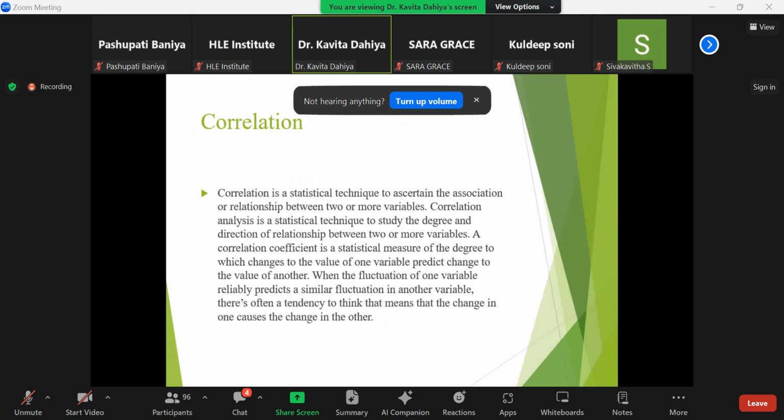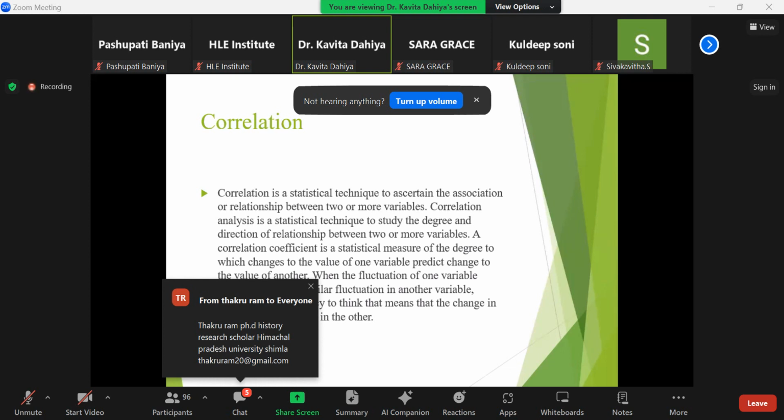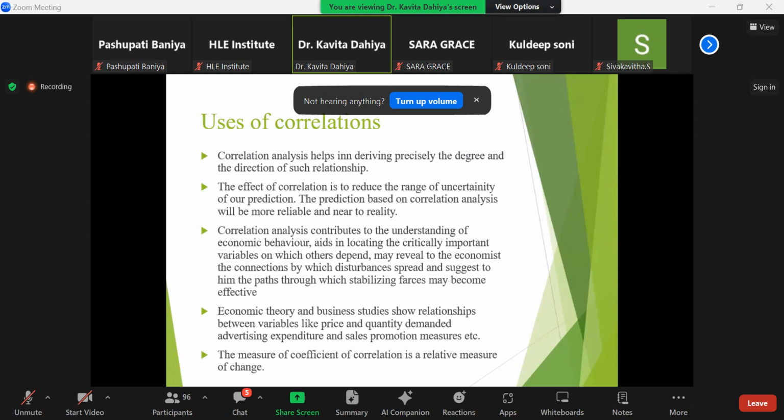Correlation is a statistical technique for the assertion of association between two or more variables, used to study the degree and direction of the relationship between them. The correlation coefficient is a statistical measure of the degree to which changes to the value of one variable predict the change in another variable's value. When the value of one variable is fluctuating, it is influencing the value of another in the same way or in the opposite way. That is correlation.